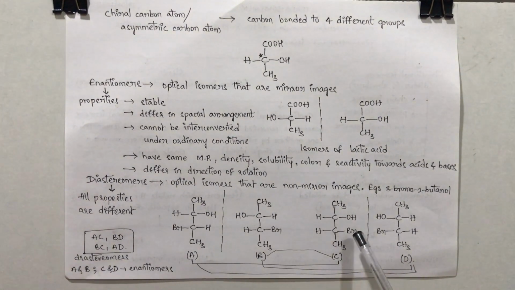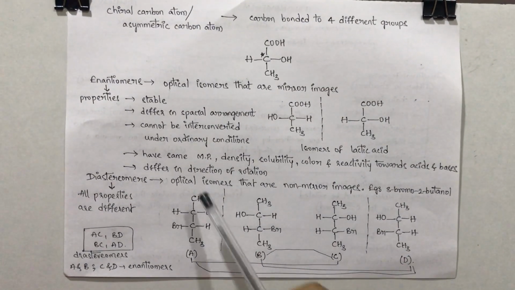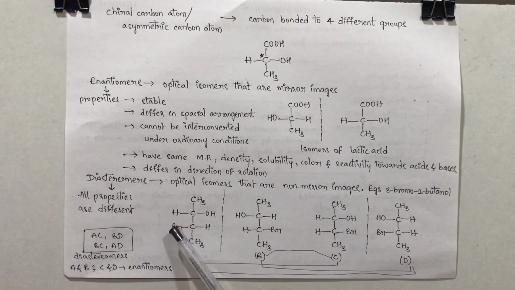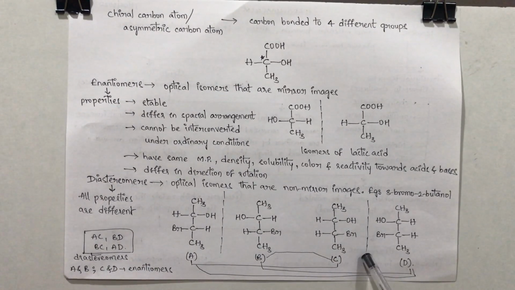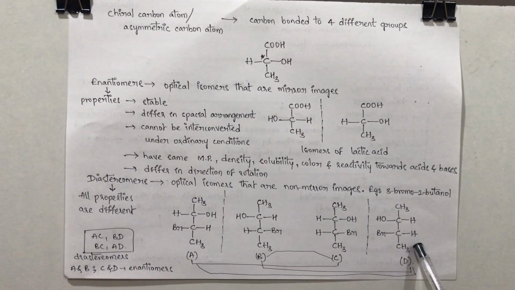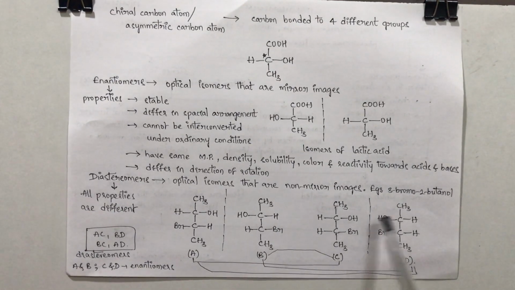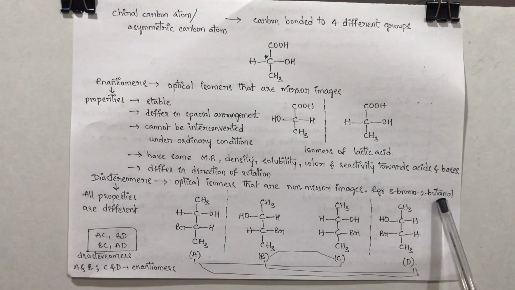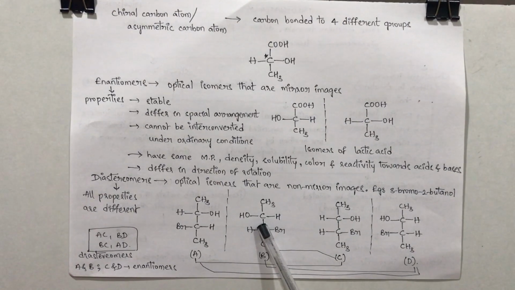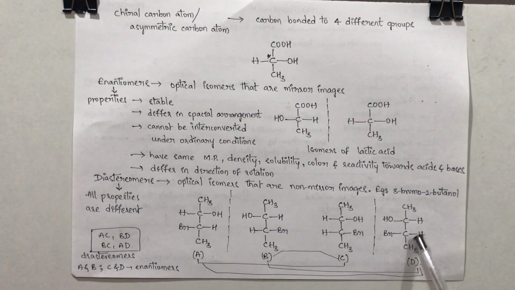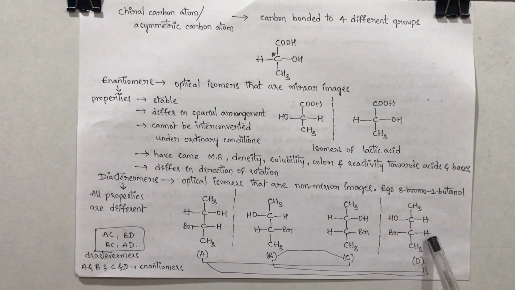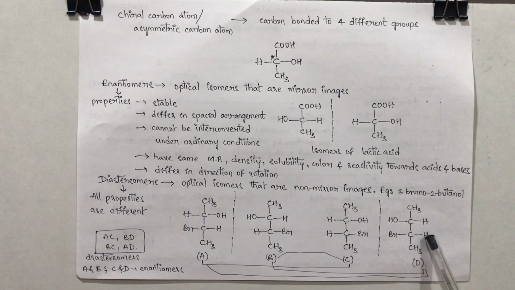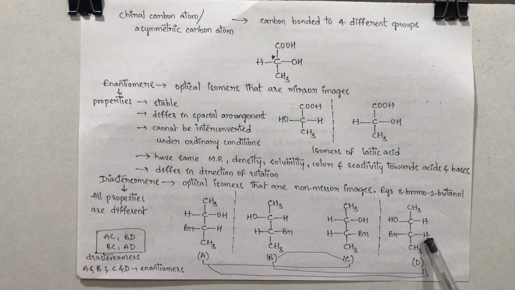There is another type of arrangement of the same compound, where both the functional groups are present on the same side. If you place another mirror, you will get another mirror image. So all 4 are optical isomers of the same compound, but A and B are enantiomers and C and D are enantiomers. So what about diastereomers? As I said before, these are non-superimposable non-mirror images.